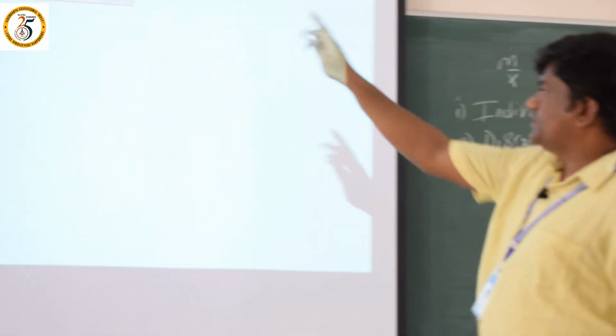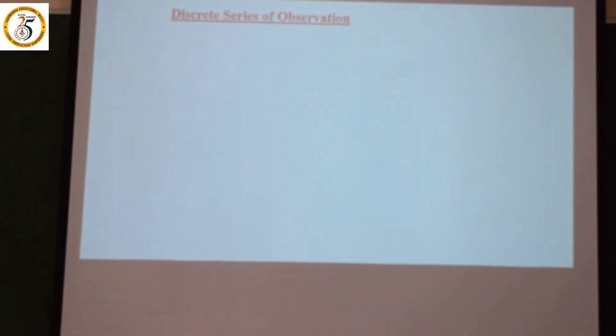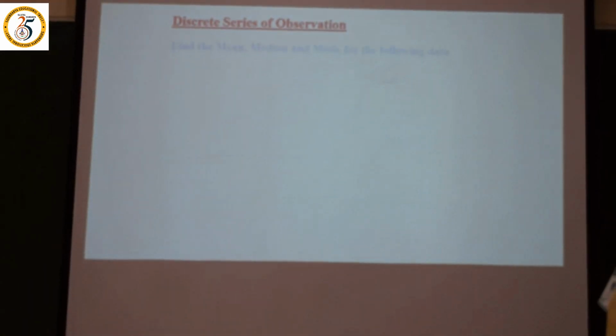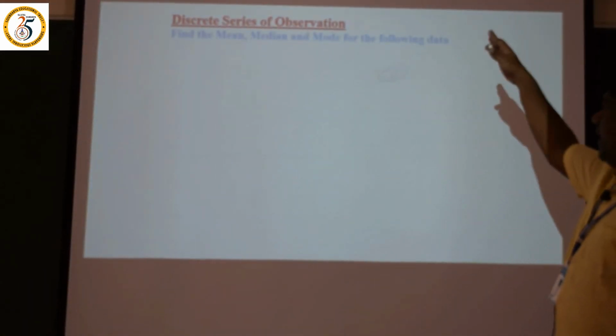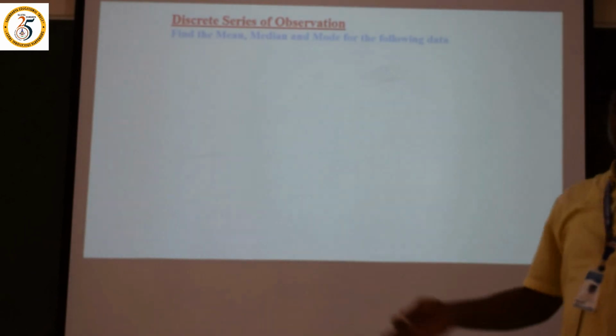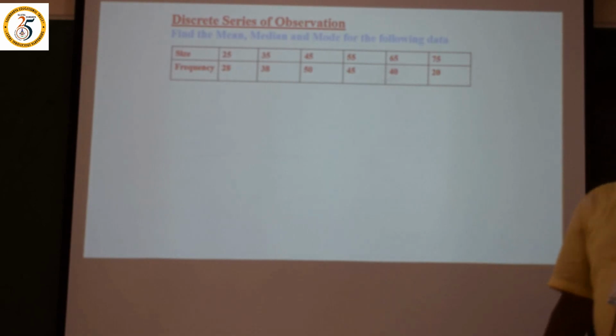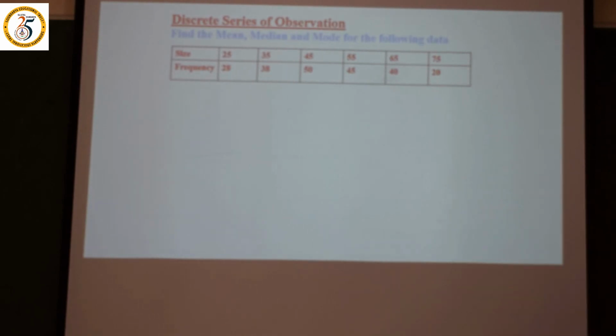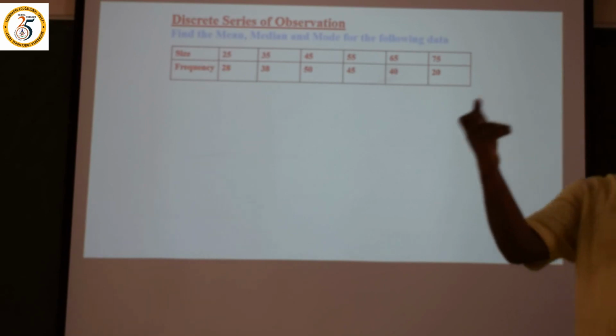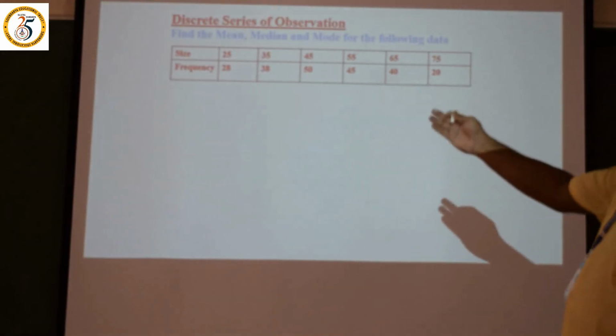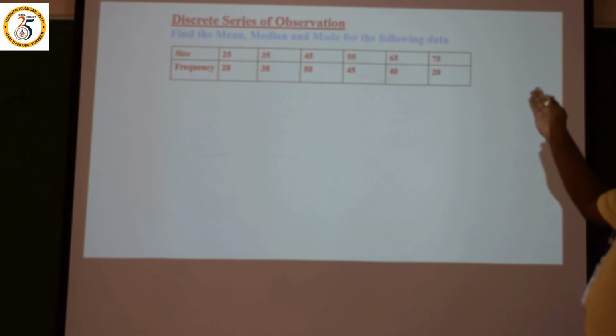Now let us move to the discrete series of observation. Find the mean, median and mode for the following data. Let us see the question. Here they have given size 25, 35, 45, 55, 65, 75. Again they have given frequency, that is 28, 38, 50, 45, 40 and 20.